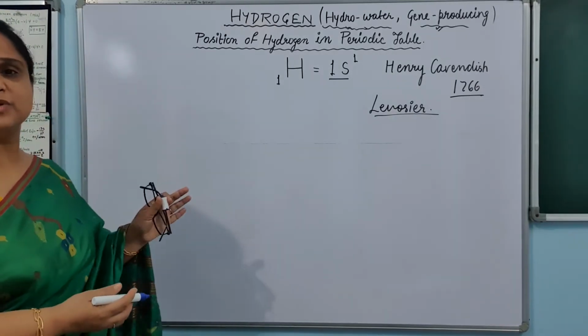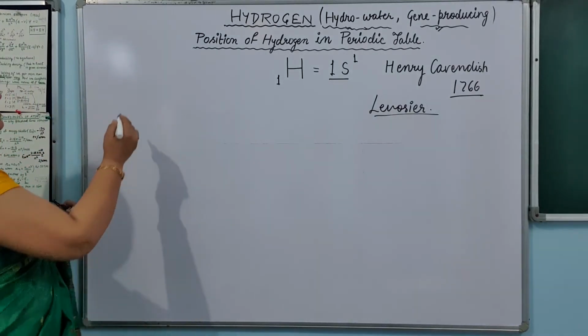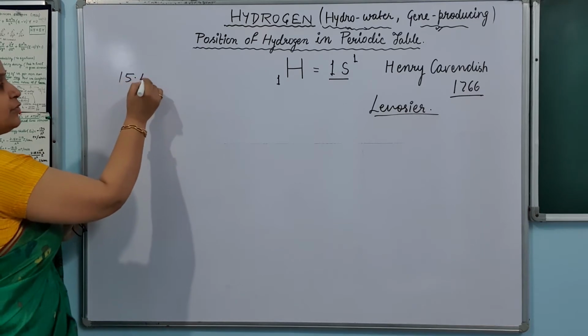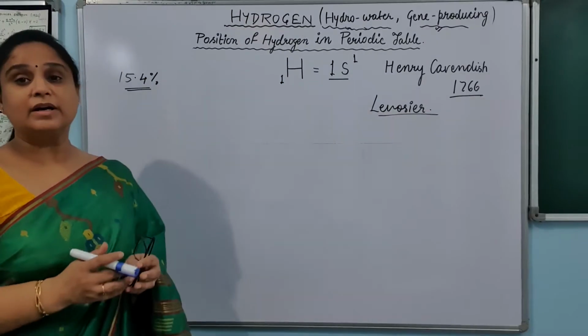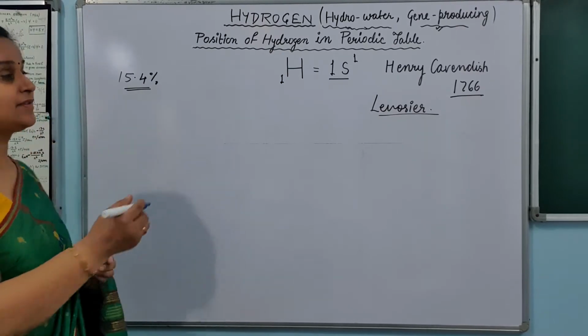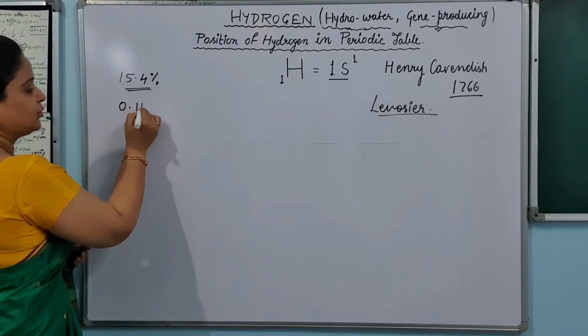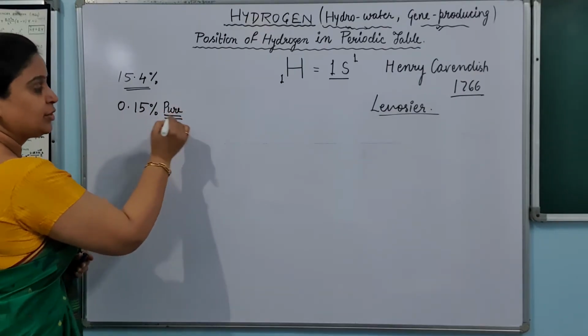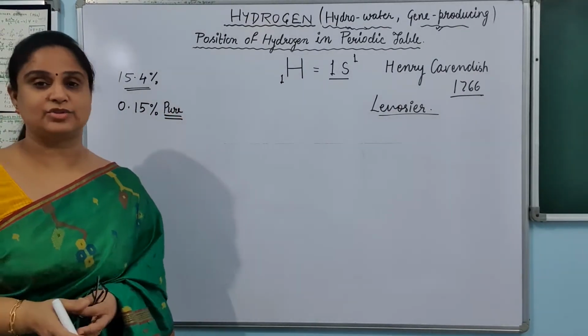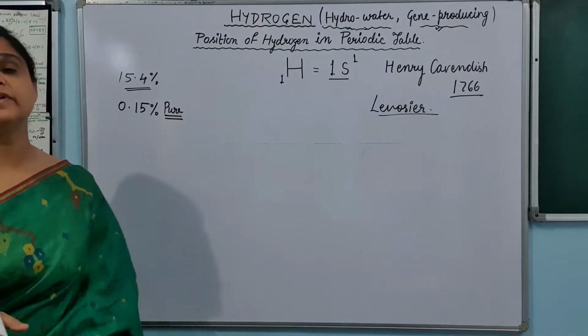So in the atmosphere it is not present, but it is present around 15.4% in our earth crust. But on earth, in the pure state, it is found 0.15%, okay? Pure state means H2 as hydrogen, it is found in 0.15%.